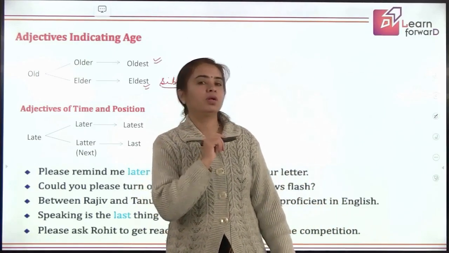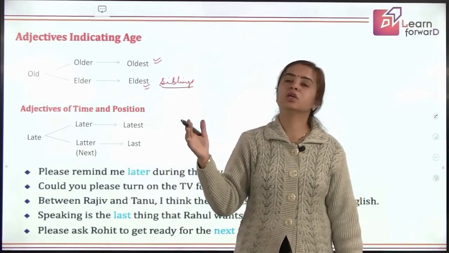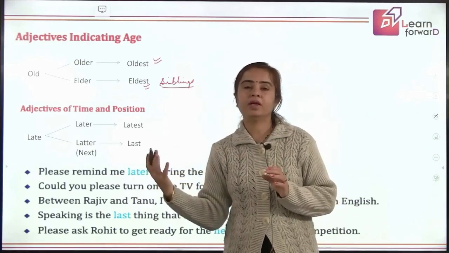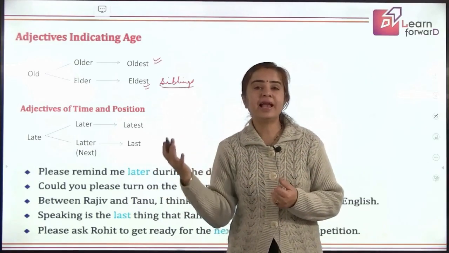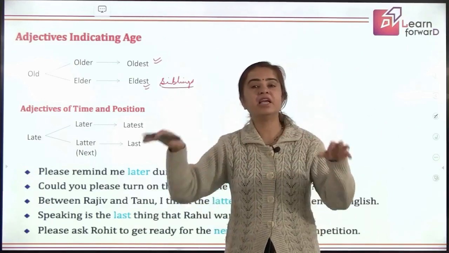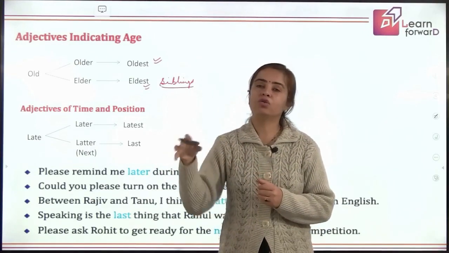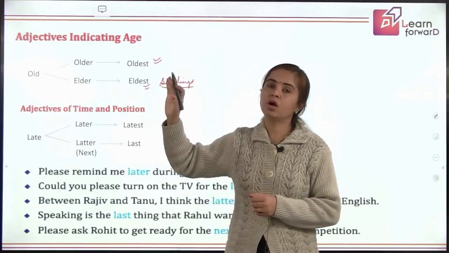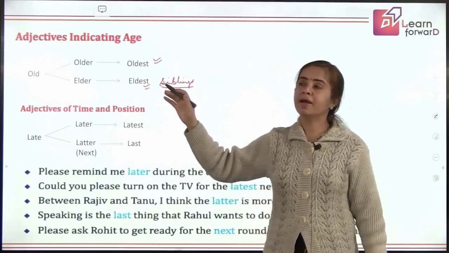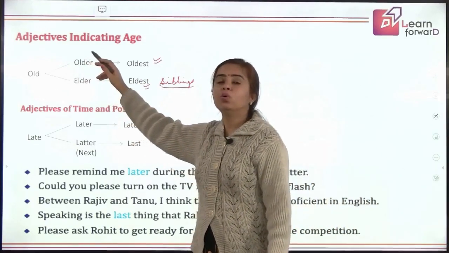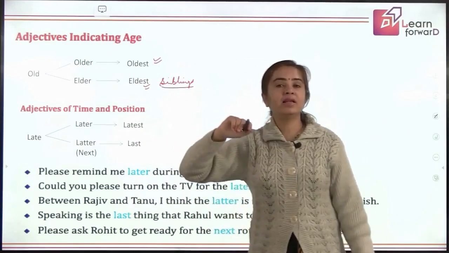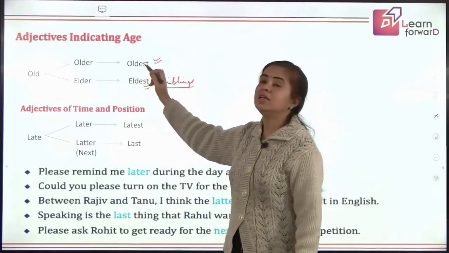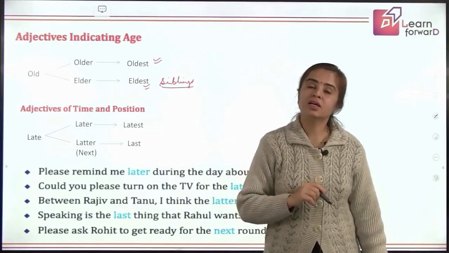Even when you talk about cousins, you do not say he is my elder cousin. No. It's only when you talk about your siblings, you say he is my elder brother, she is my elder sister, he is the eldest son in the family. That means again we are talking about the siblings out of which he is the eldest one, right? Otherwise, whenever we talk about anybody in terms of age, we are making comparison. We will be saying old, he is an old man, my father is older than his brother. Sorry, my father is older than my mother, and he is the oldest man in the society.